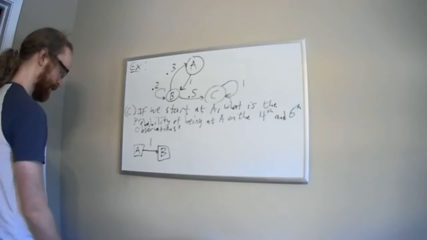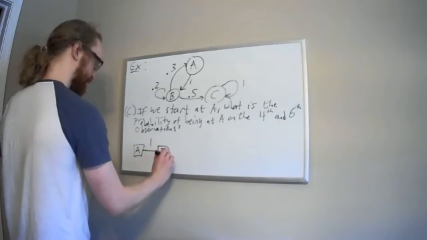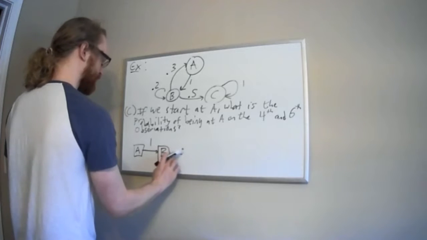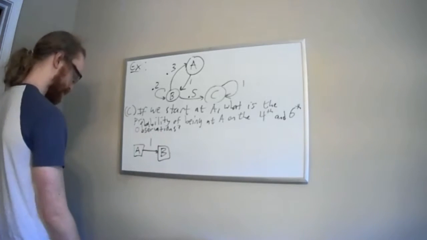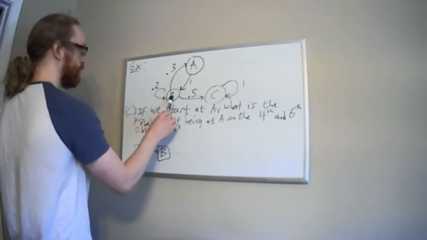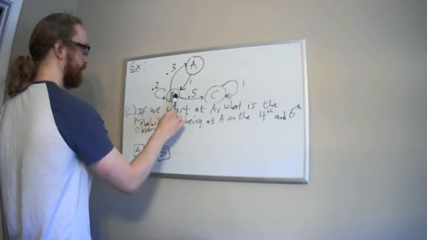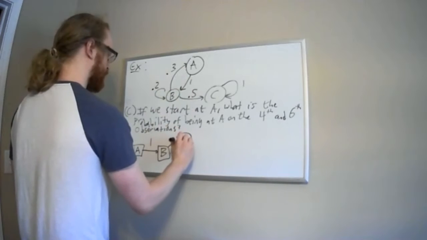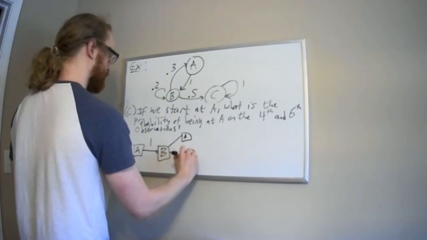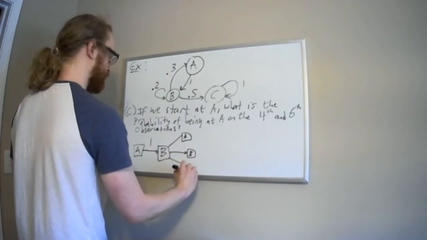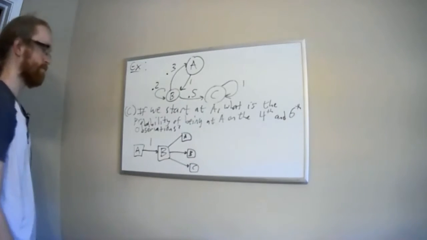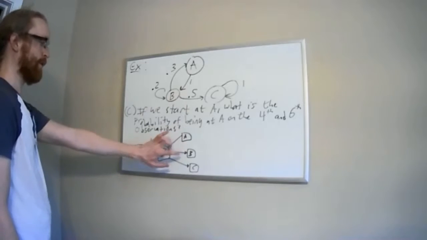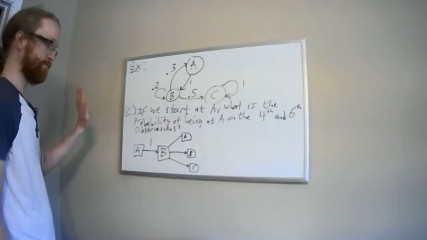Okay. And then for my third step, what are the possibilities? From B, I could go to C, or I could go back to A, or I could go to B. So for now, I have 3 possibilities from B. I could go to A, B, or C, because I haven't specified what happens on this third observation. So it's one of these 3.